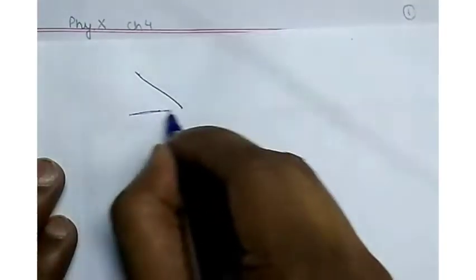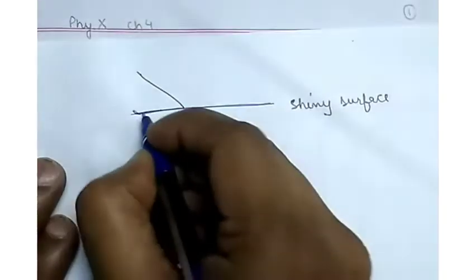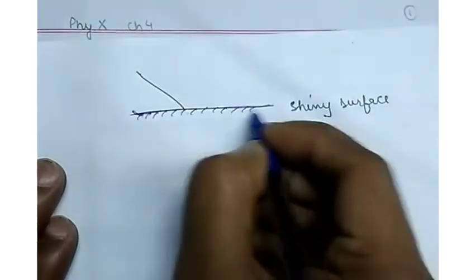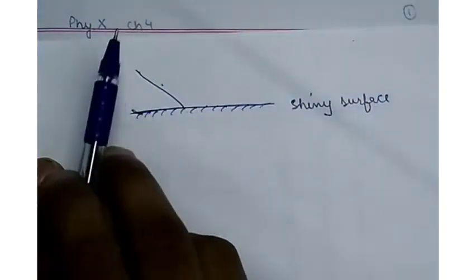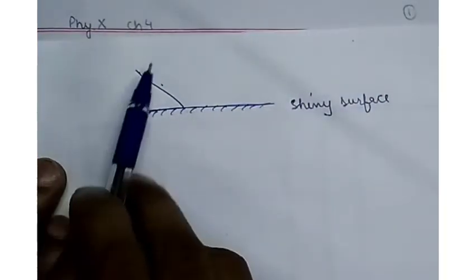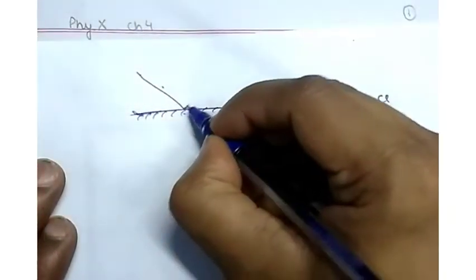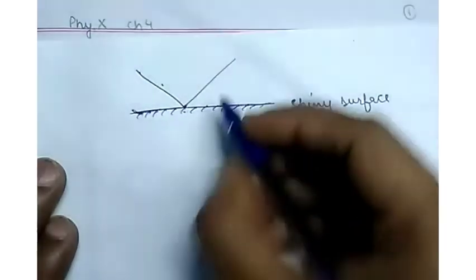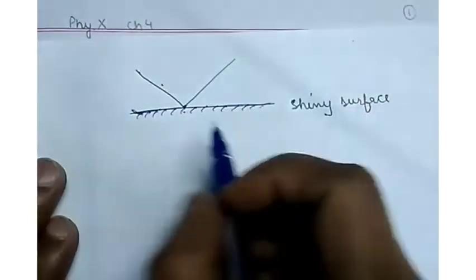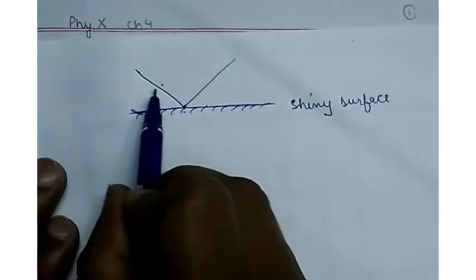What does that mean? When a ray of light coming from any source at any angle strikes a shiny surface, this light reflects back. It goes back into the same medium with the equal angle by which it was incident on this surface.